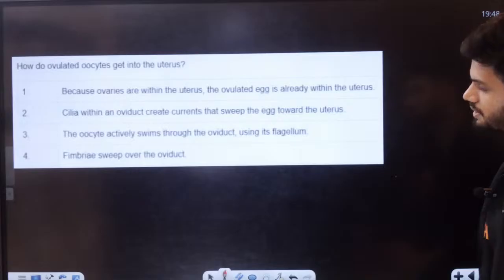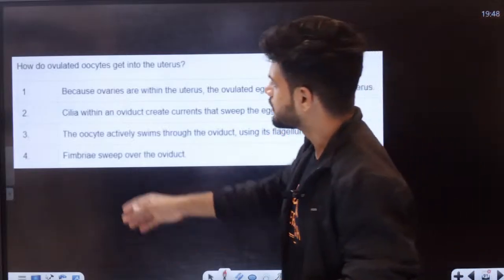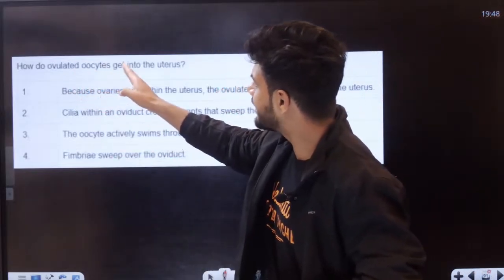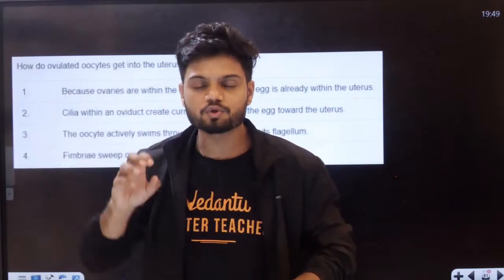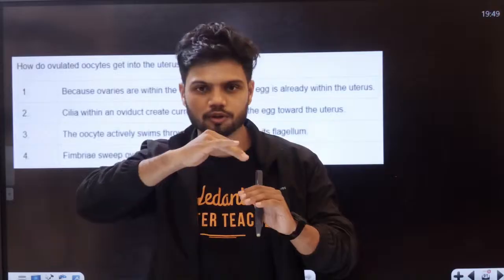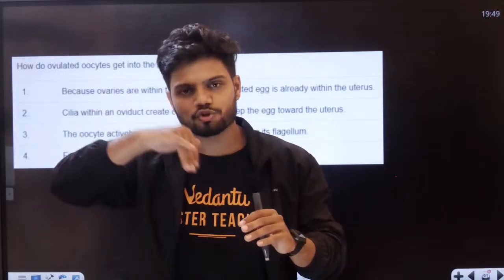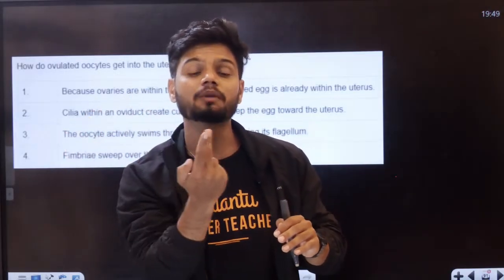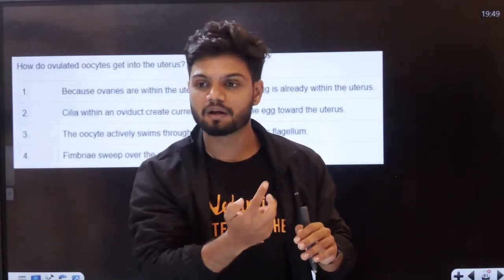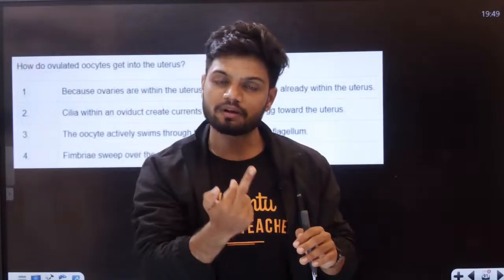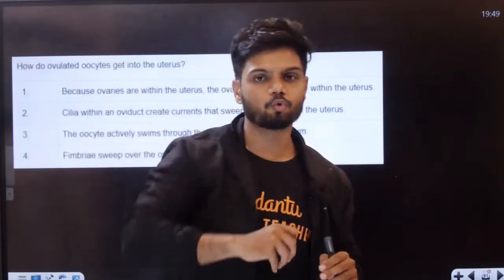Students, I didn't teach you this, but this is a question I have to tell all of you. How does the oocyte get into the uterus? Before the uterus is the fallopian tube, right? The fallopian tube has columnar epithelial cells, which help in the movement of the oocyte.